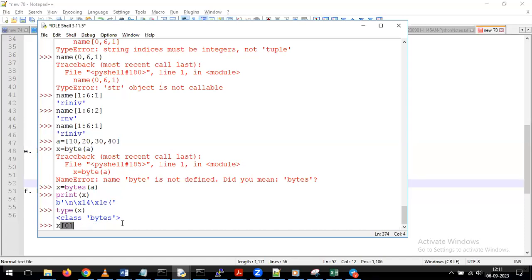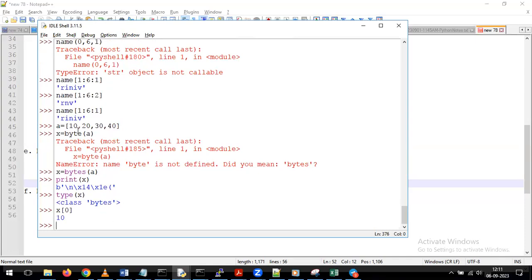x of 0. Now see, in the 0th position, what's the value we are having? We are having the value 10. That is the value we are getting on top of your output. First, we need to define the variable like this. After that, we are converting this a variable into bytes by giving the bytes function. And if you want to see the values in the x, we need to give the position. In the 0th position, we are having the value 10. So we are giving it as x of 0.